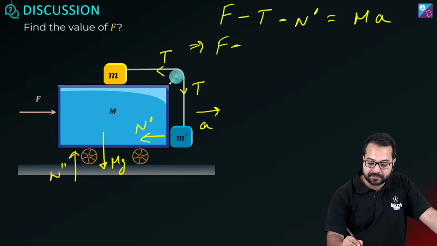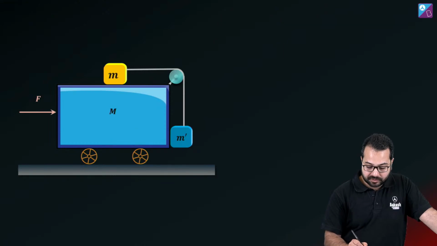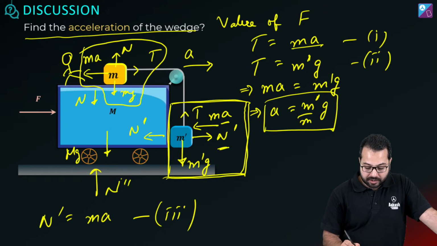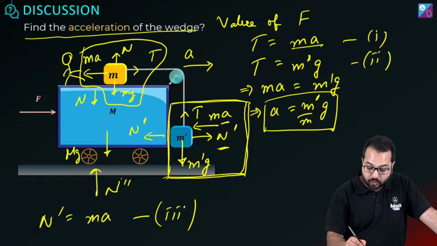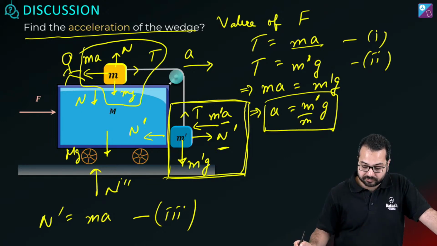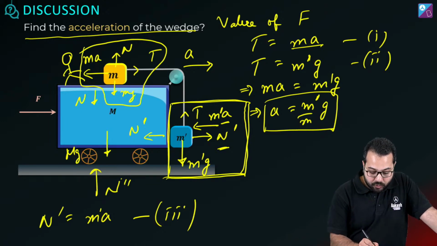T is equal to ma, minus what is n prime? N prime is equal to, oh, this is going to be m prime a.